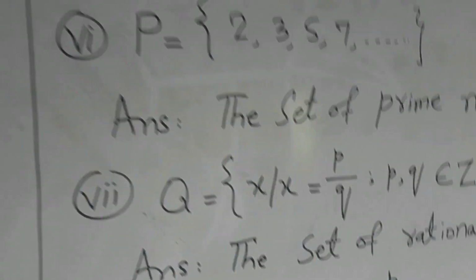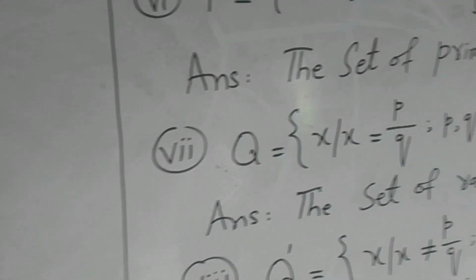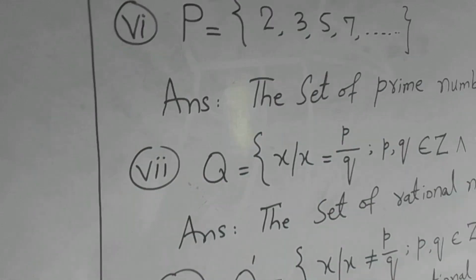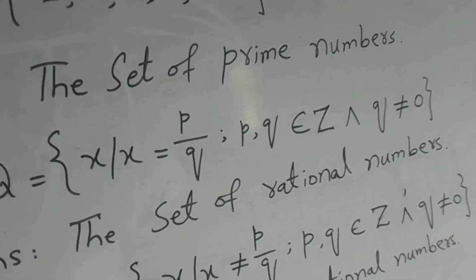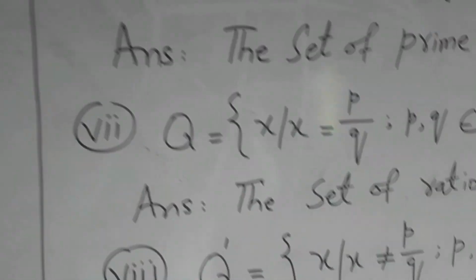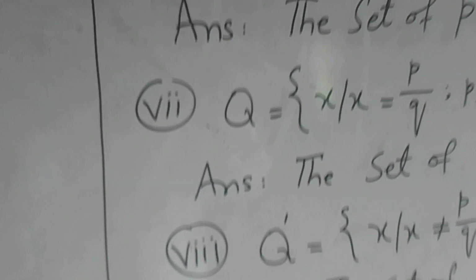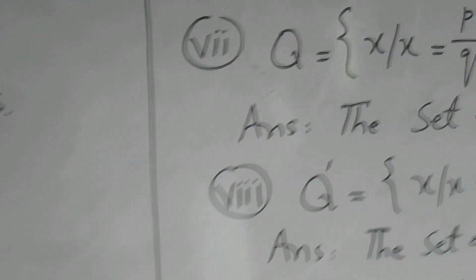Number seven. The set symbol Q = {x such that x = p/q, where p, q belong to the set of integers and q is not equal to 0}. So this is called the set of rational numbers. The set of rational numbers is not written in tabular form. It is only written in set builder form. So this is the set of rational numbers.